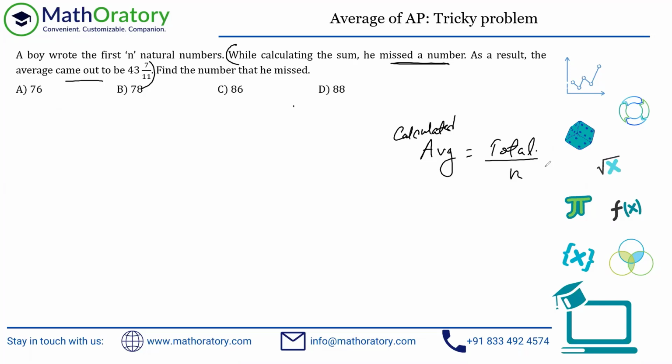Now, for this particular question, you don't have to do anything at all. The reason being, you have this 43, 7 by 11. You don't even have to solve it. If you solve this, you'll get 473 plus 7, so that is 480 by 11. That should be the total divided by n. So what should naturally occur to you is that n should be a multiple of 11, and out of the given options, only one is a multiple of 11. So you straight away get the answer. You don't even have to solve anything out here.